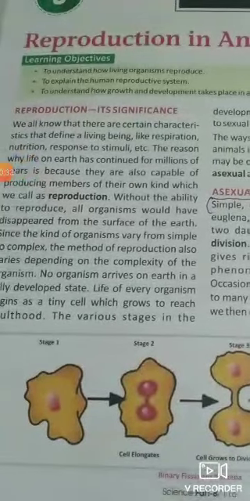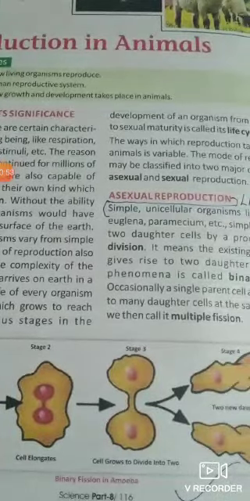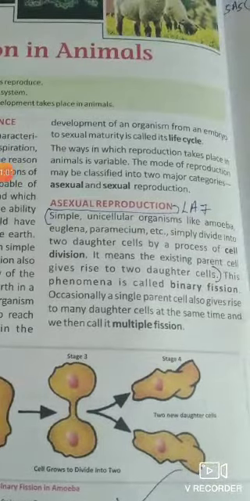First, let us come to reproduction. Why is reproduction necessary? Reproduction is necessary to maintain our next generation. If reproduction does not take place, naturally our coming generation will be no more. So to maintain life on the earth, reproduction is necessary. All animals and plants do reproduction. In this chapter you are going to learn about reproduction in animals.